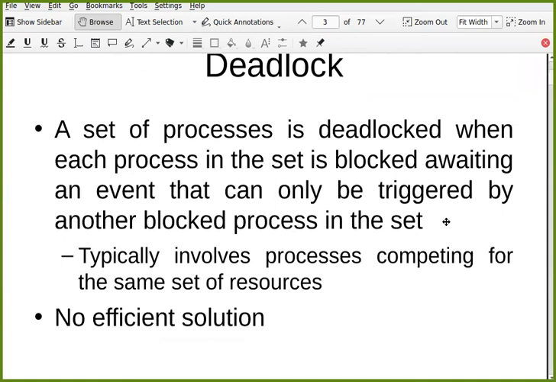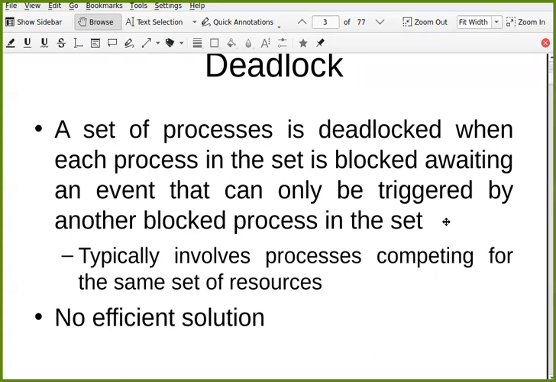Now, what is deadlock? It's a set of processes in deadlock when each process in the set is blocked, awaiting an event that can only be triggered by another blocked process in the set. So there can be two processes which are in deadlock or more than two processes. Basically, it's a set of processes where every process is blocked and it can be unblocked only when some event occurs, but that event can be triggered only by some blocked process in the set, which is not going to be possible, right? That's why it is called deadlock.